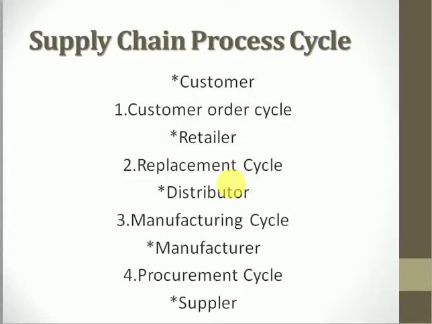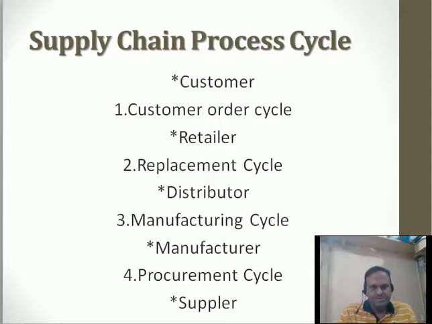Then there are 4 cycles in supply chain process cycle. One cycle is between customer and retailer. When customer is going to give the order to the retailer, it is called as customer order cycle.